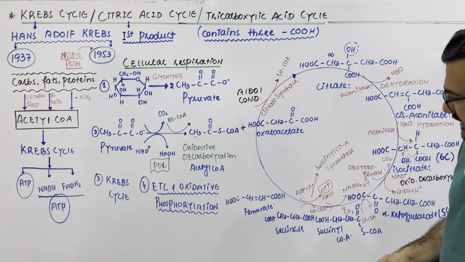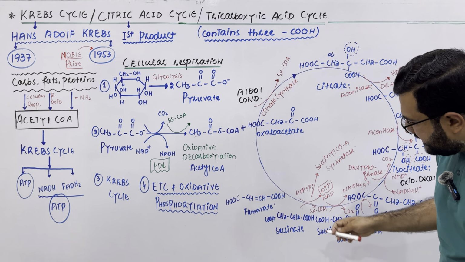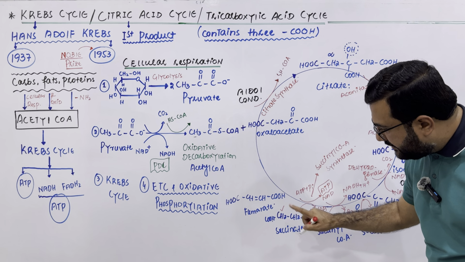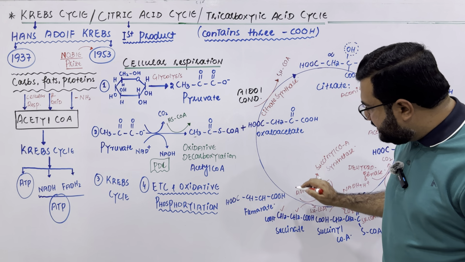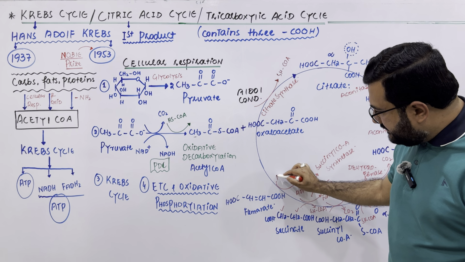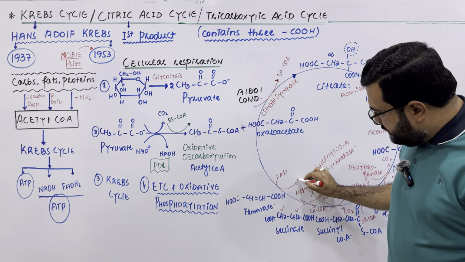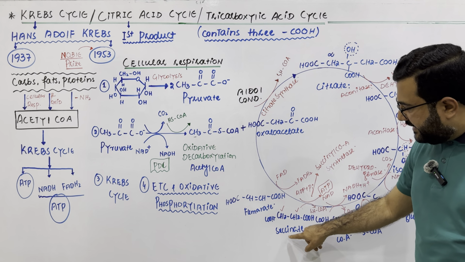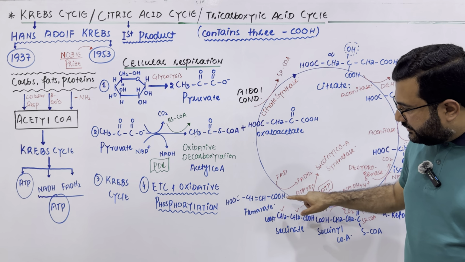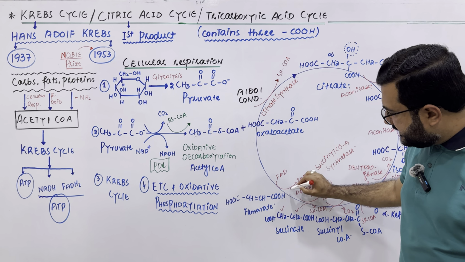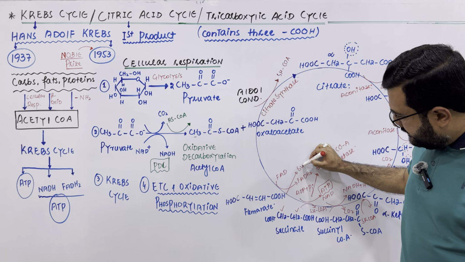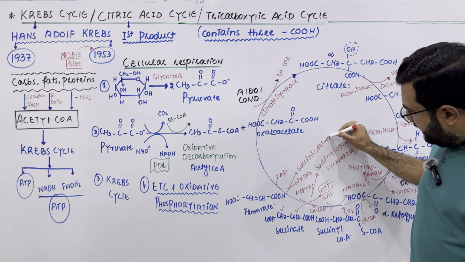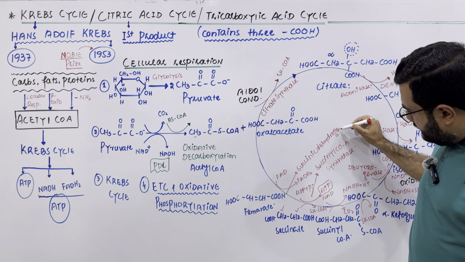And my dear students, it is very easy to understand that in this step these two carbons have lost one hydrogen each, and both these hydrogens will be used to convert FAD to FADH2. And because the succinate is dehydrogenated, the enzyme involved in this step will be succinic dehydrogenase.